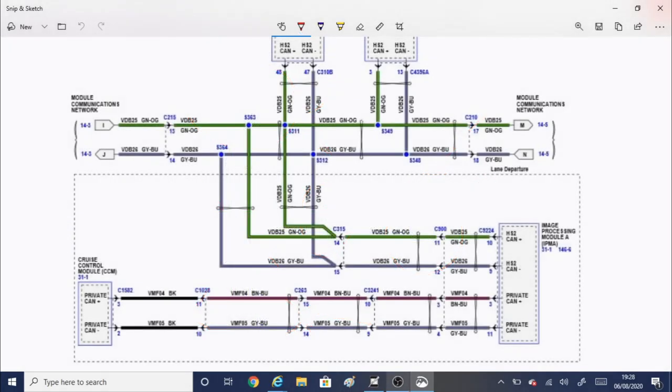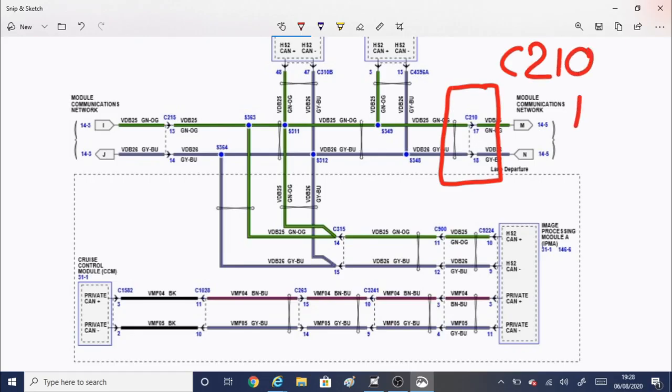Okay, so we've gone back one page, and this is the multi-plug I'm going to concentrate on, which is C210, and we're looking at pin 17 for CAN high, I believe it is, and pin 18 for CAN low. So I'm going to locate where this plug is, see if we can access it, have a quick look visually, see if the pins are tight in the connectors, whether I can pull them out or not.